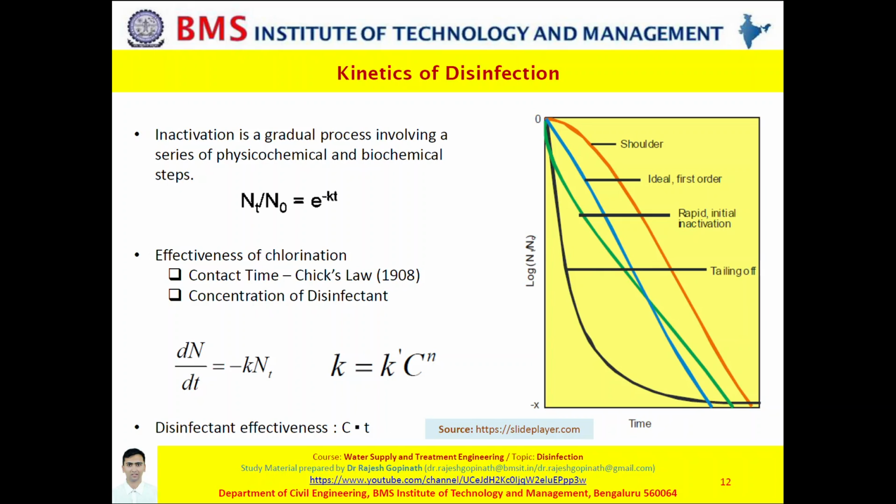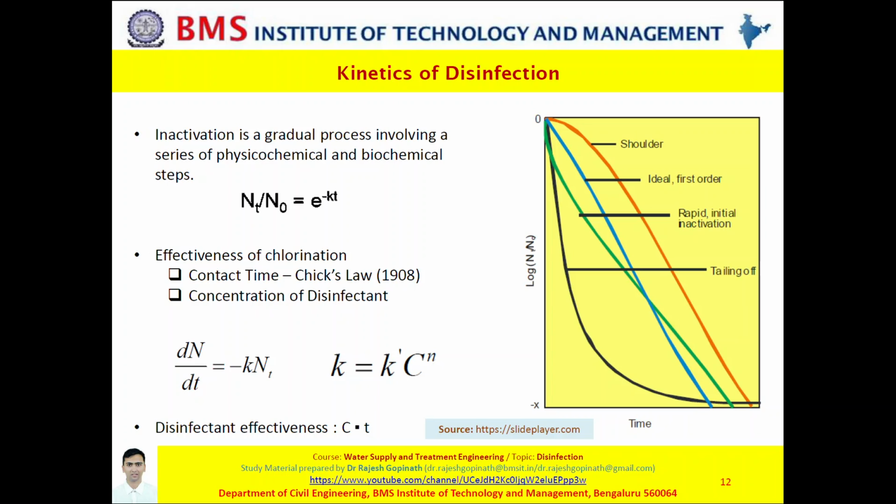Please note the disinfectant effectiveness is expressed as C dot T, wherein C stands for the concentration of disinfectant and T stands for the time required to inactivate 99% of the population. In this context, if you wish the disinfection to be effective, then obviously the C dot T value has to be least.